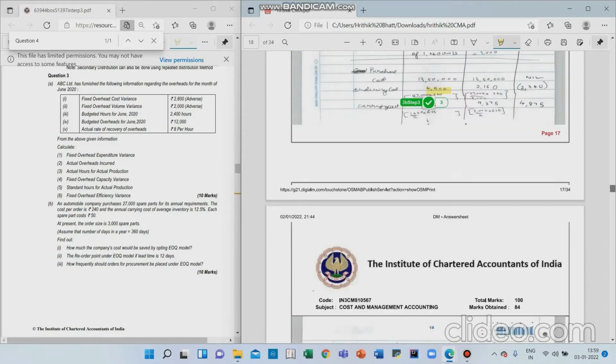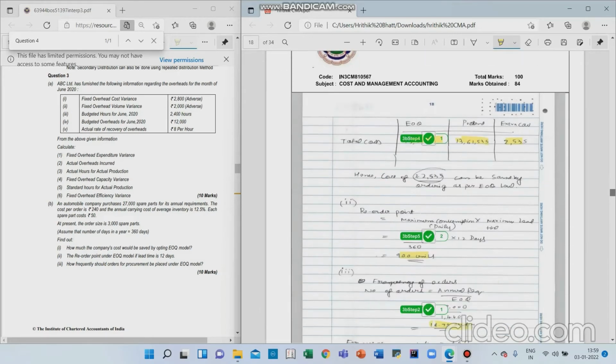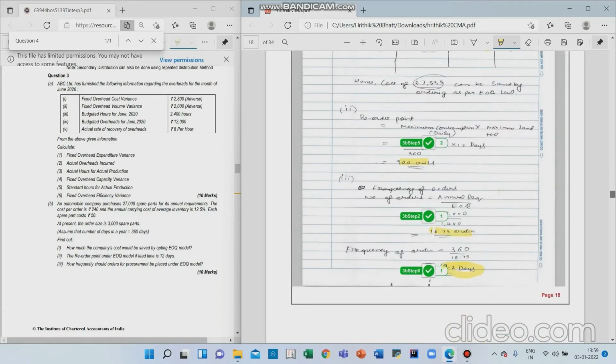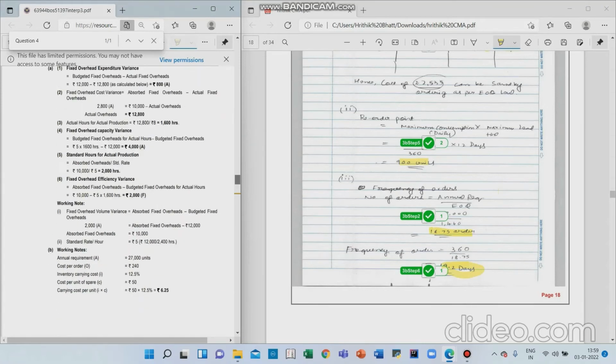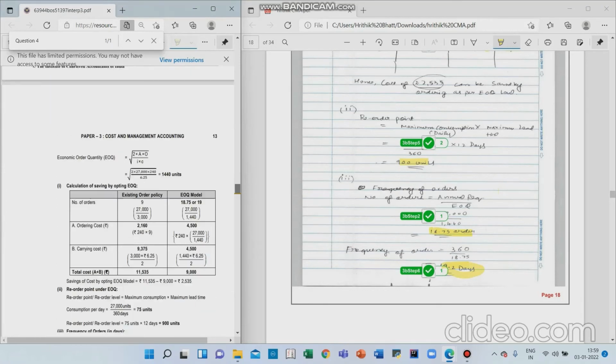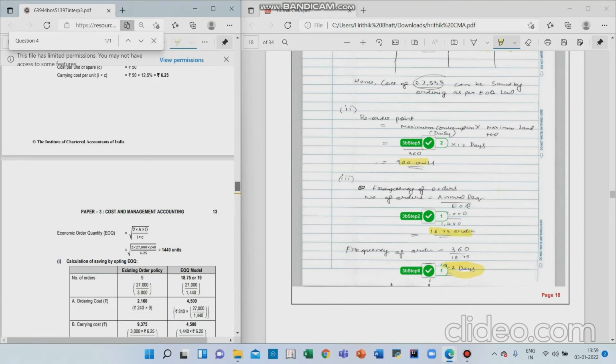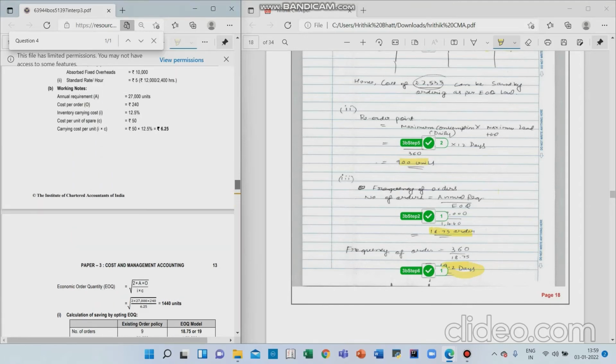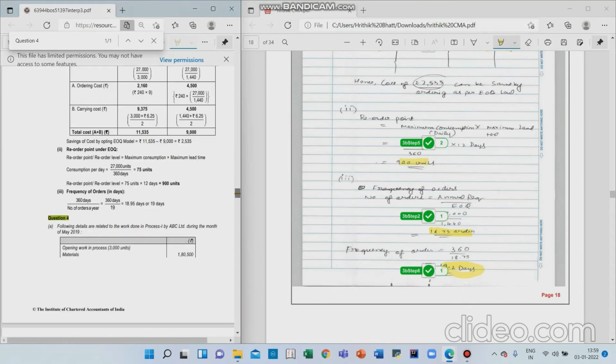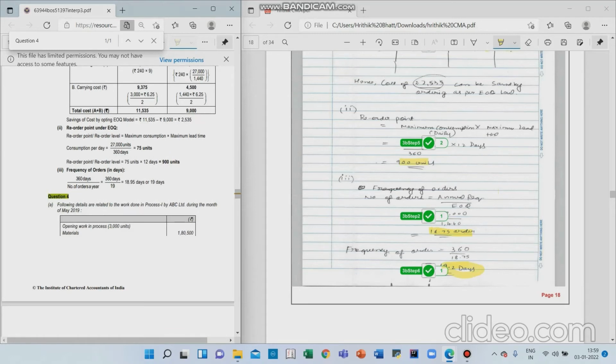And so another important thing here is that the number of orders that I got were in points. Obviously it cannot be in points, but I did not convert it, I did not round off. Most of the times it does not matter, but here it matters because you have to calculate frequency of order also.